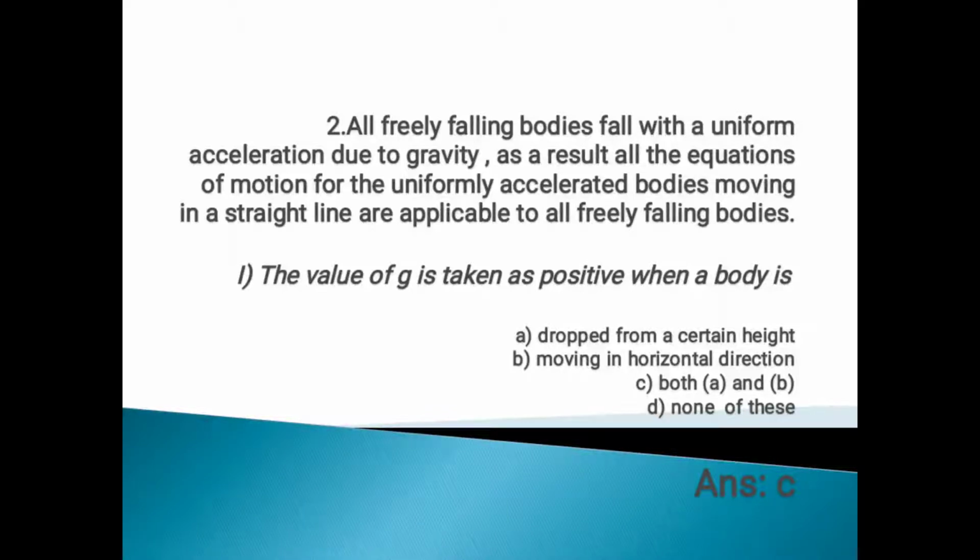First question given based on that paragraph is the value of G is taken as positive when the body is. We know that the acceleration due to gravity is always acting downwards. So the first option is dropped from a certain height. That means it is moving downwards. So in that case, you know that it will be positive. And moving in a horizontal direction. In that case also the gravity is acting downwards. So the correct answer is option C, both A and B.